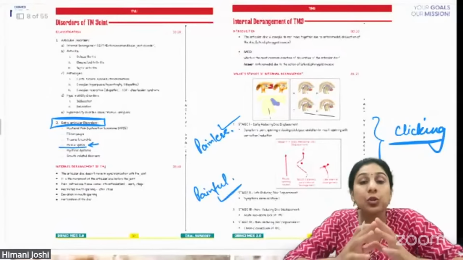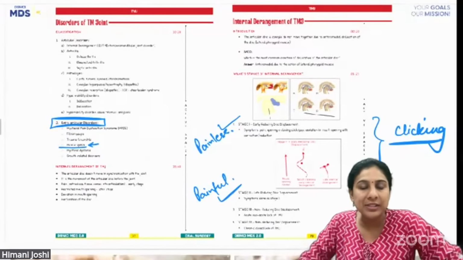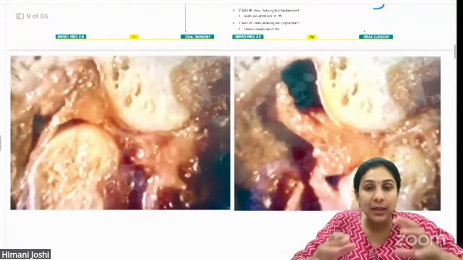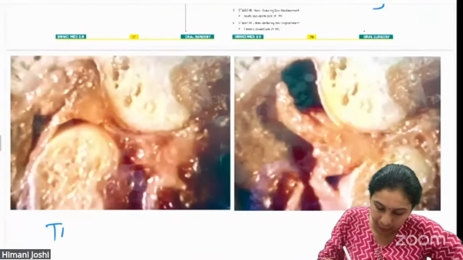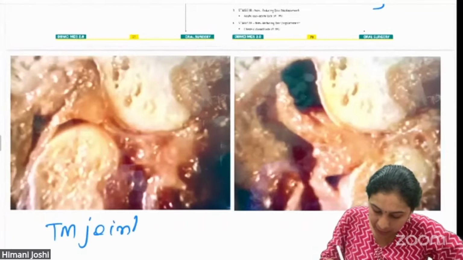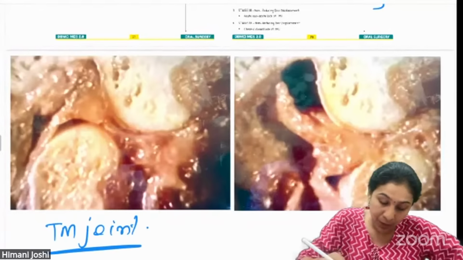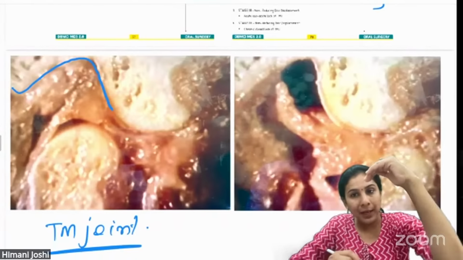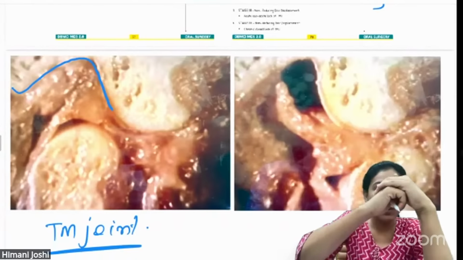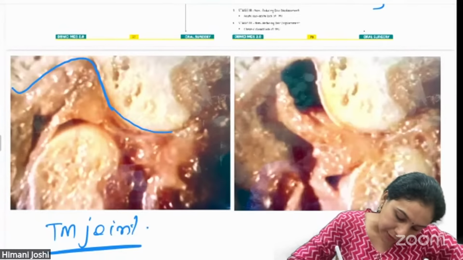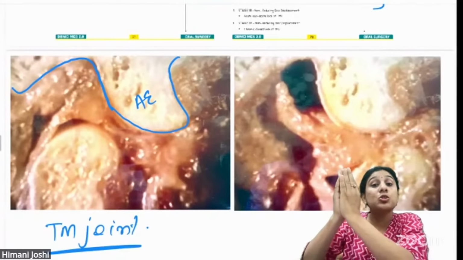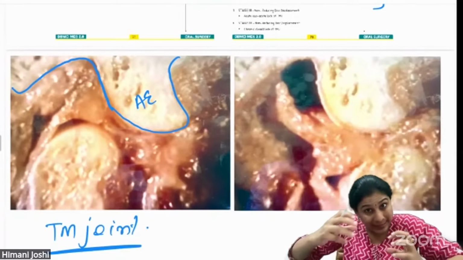Now, those who have not read it, those who do not know the concept, very quickly I will explain the concept. This is a normal temporomandibular joint. You can see that this is the glenoid fossa, a cup like depression where the condyle will fit. This is the articular eminence. This bony protuberance is the articular eminence which stops the condyle from going excessively forward.